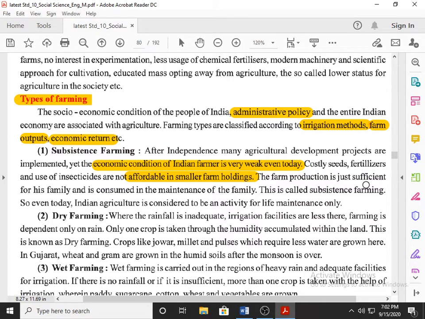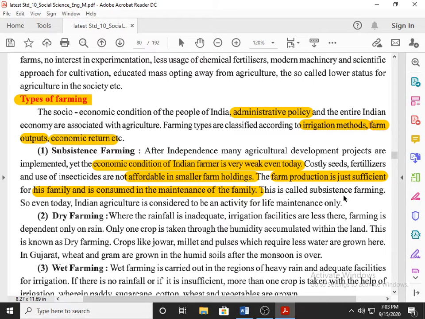The farm production is just sufficient for the family and is consumed in maintenance of the family. Suppose I am a farmer and I grow rice. Whatever I produce is sufficient for my family. I can grow only that much rice with which I can satisfy the requirement of my family.